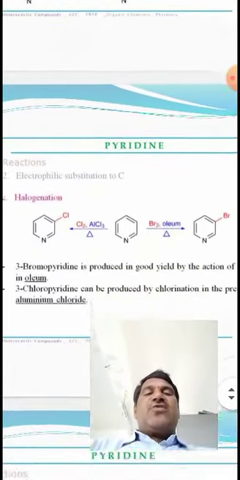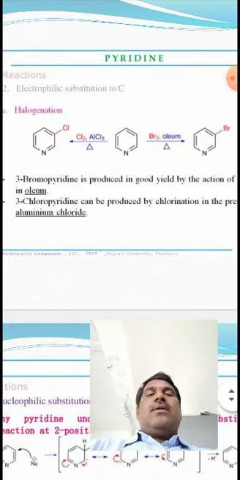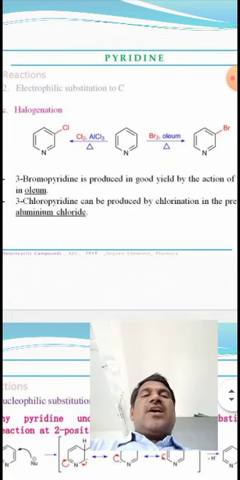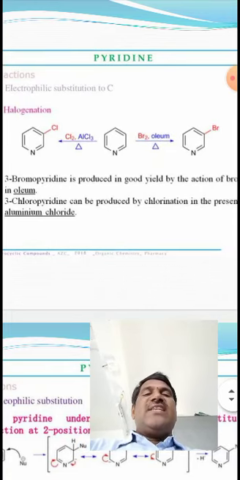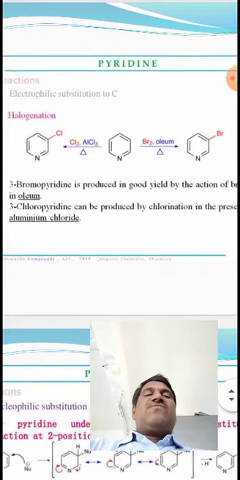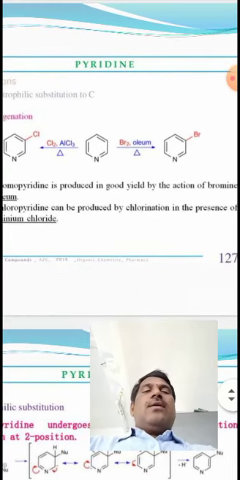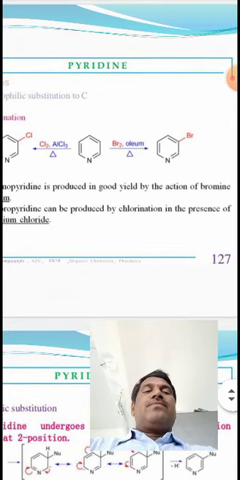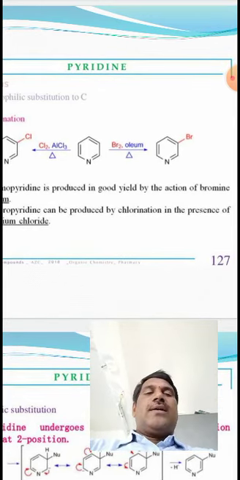Whereas in the case of halogenation reaction, pyridine reacts with Cl2 in the presence of AlCl3, and 3-chloropyridine is formed. Whereas pyridine reacting with bromine in the presence of oleum, you can get 3-bromopyridine.